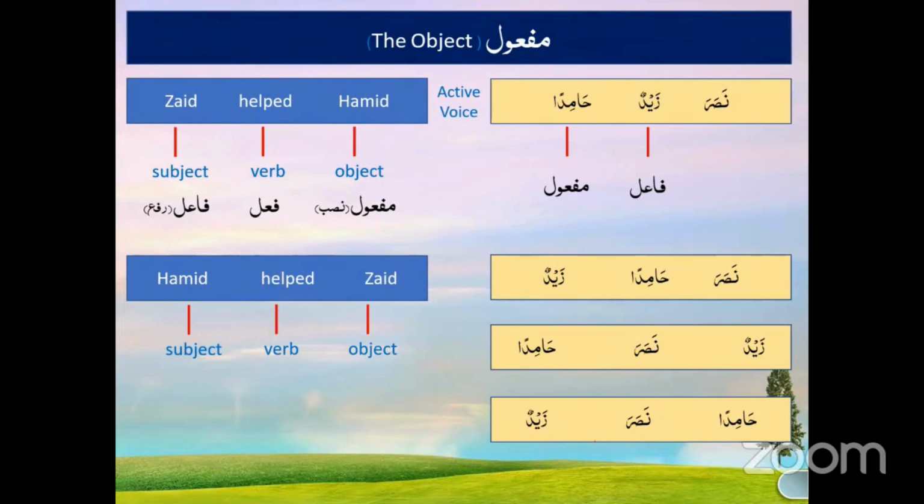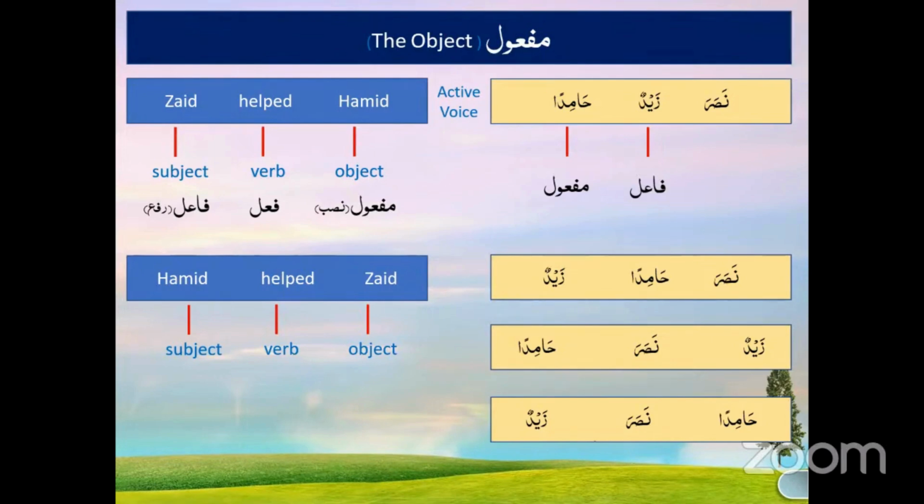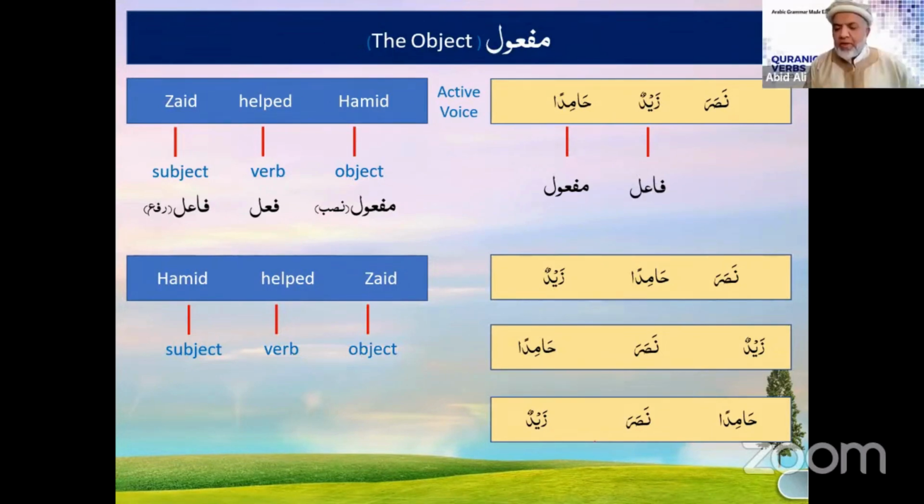No, it is a nominal sentence, but you're right, the second part is right. That is supposed to be Hamidun, not Hamidan, because the Mubtada has to be Rafa. So the Mubtada has to be Rafa. So it should have been.